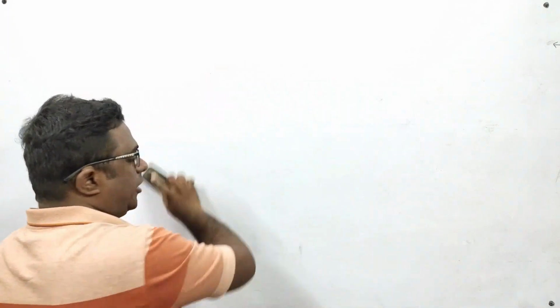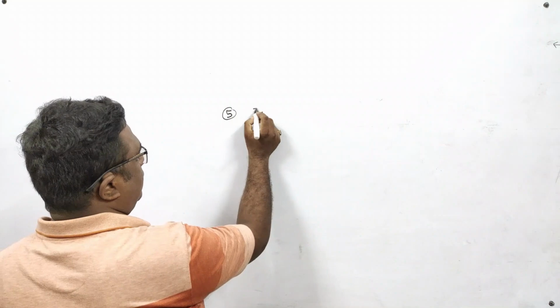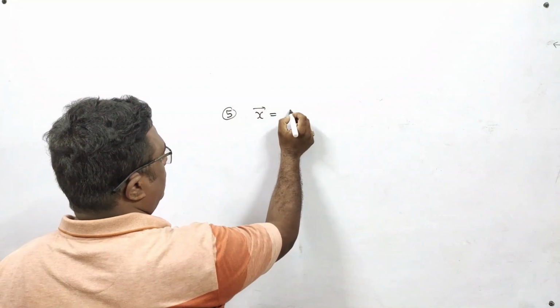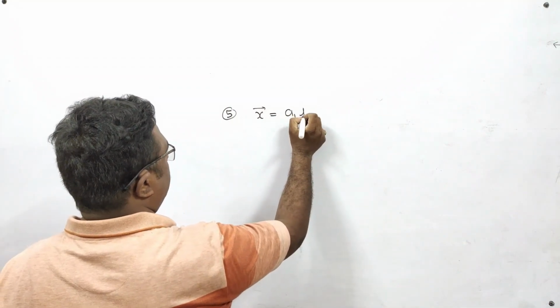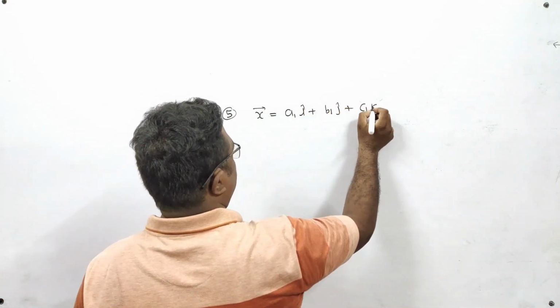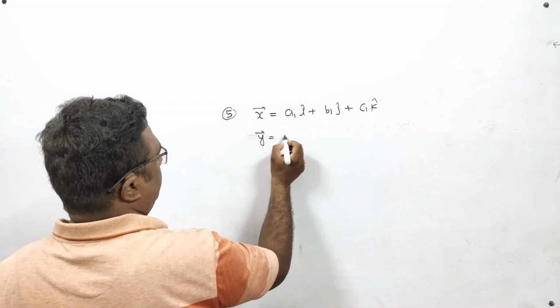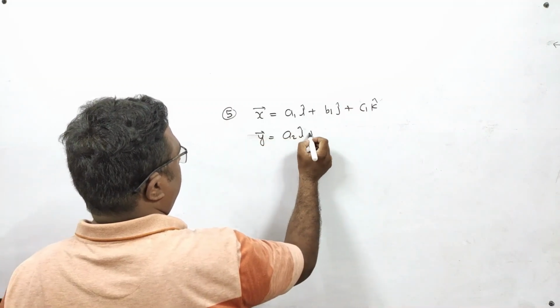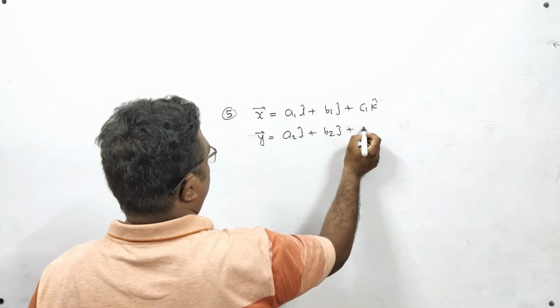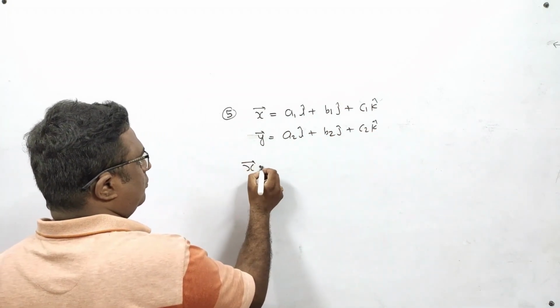Now let us come to point number 5. Suppose x vector is equal to a1 i cap plus b1 j cap plus c1 k cap, and y vector is equal to a2 i cap plus b2 j cap plus c2 k cap, and I do the dot product of them.